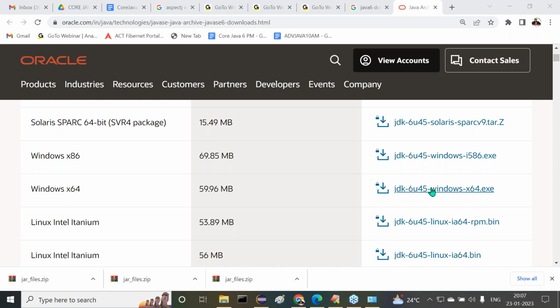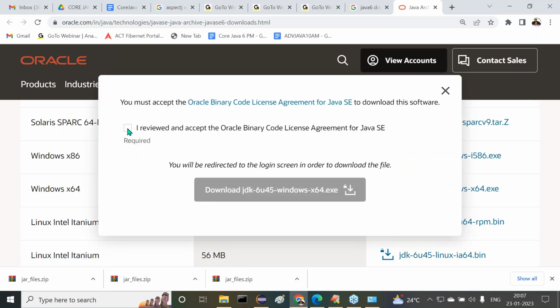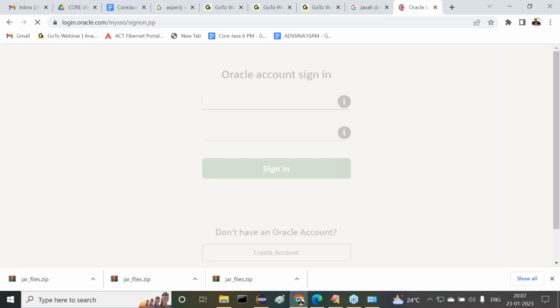Right, sir. Anyway, listen. So now the link is available. Let me click on this link. Now here we are getting something. Please remember this one option we are getting. We are trying to download Java software from Oracle, right? Observe carefully. Whenever I click on this, now it is asking about Oracle authentication.